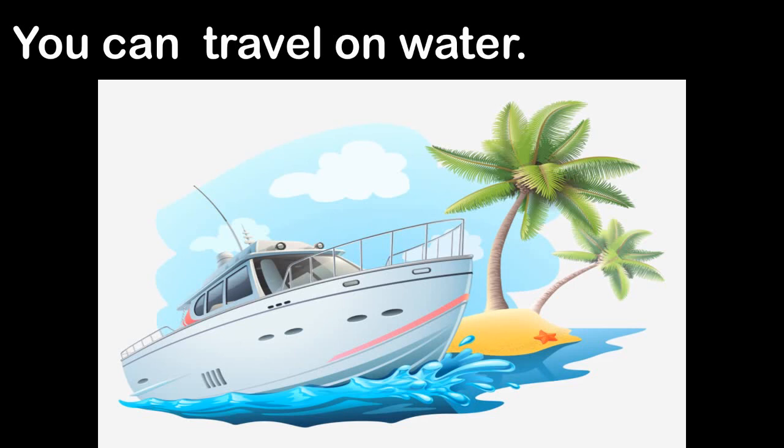Sailboat means small boat. Motorboat means speedboat or powerboat is a boat that is powered by an engine. Most motorboats have space for 6 passengers.